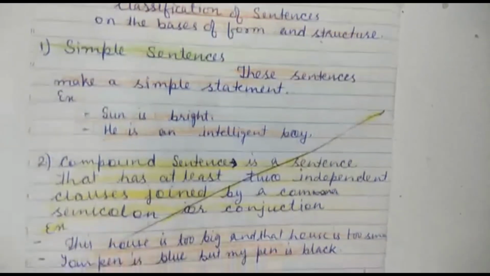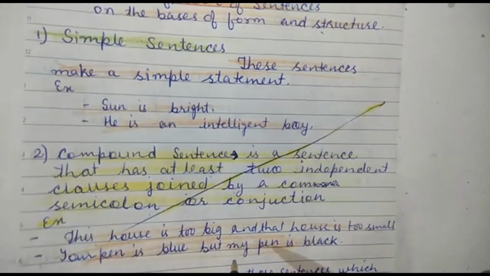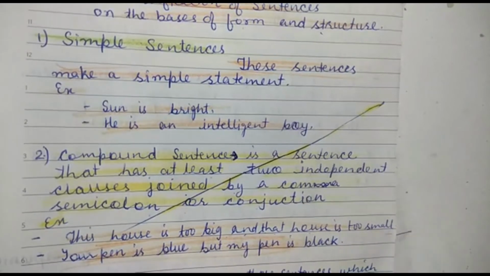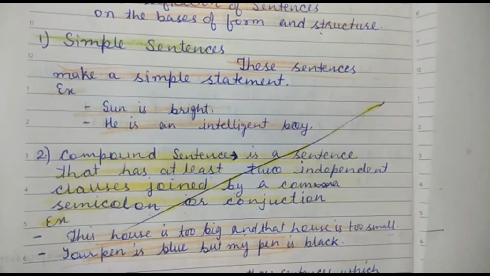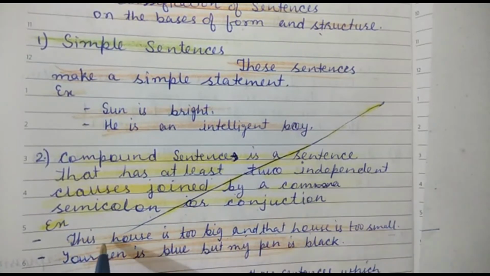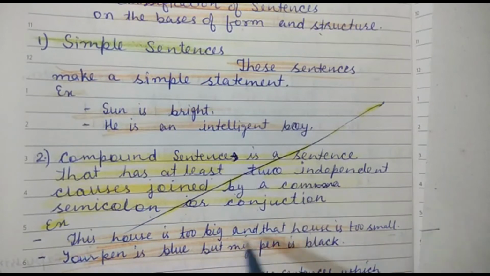Examples are here. This house is too big and that house is too small. Two clauses are here and both are independent. Only the connector "and" is joining them.